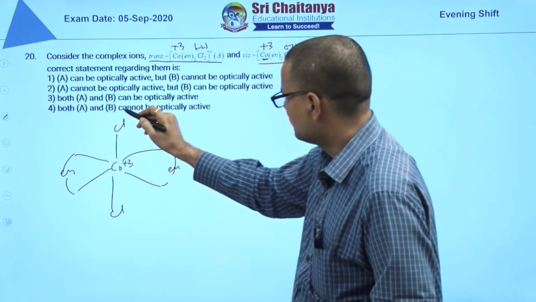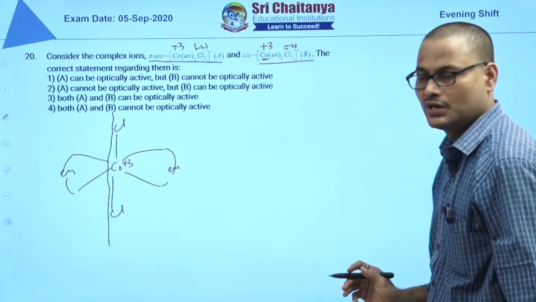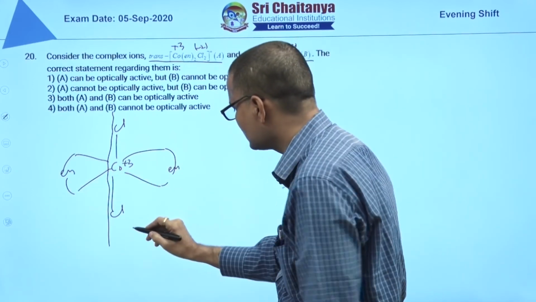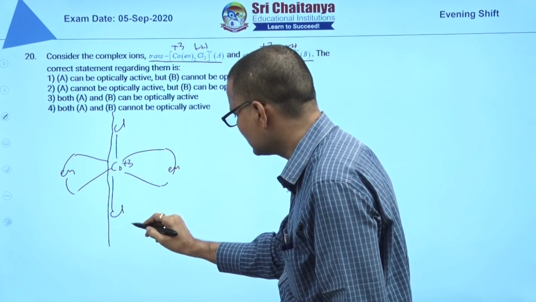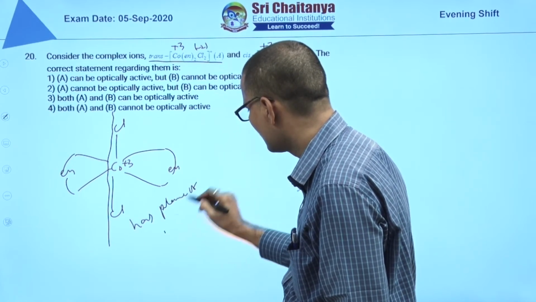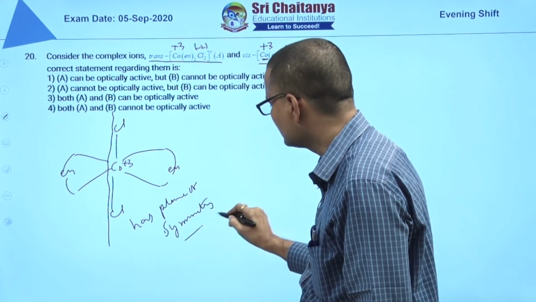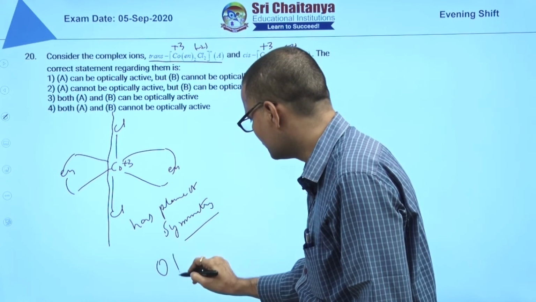Now it has plane of symmetry. You can divide this into two equal parts. As you can divide this into two equal parts, plane of symmetry is present. Plane of symmetry is there means it is optically inactive.